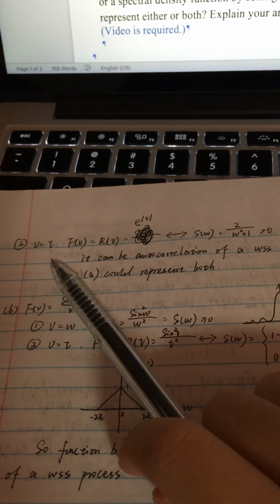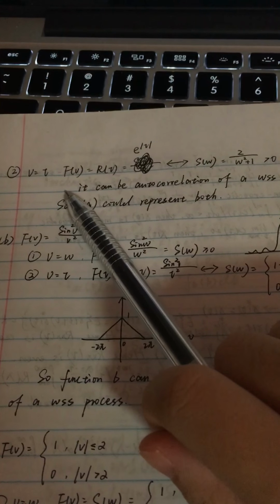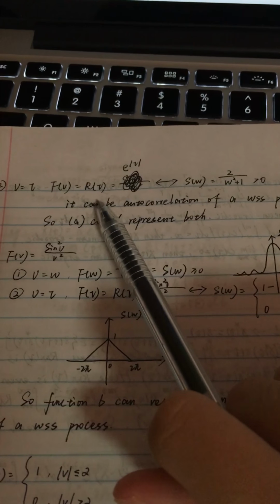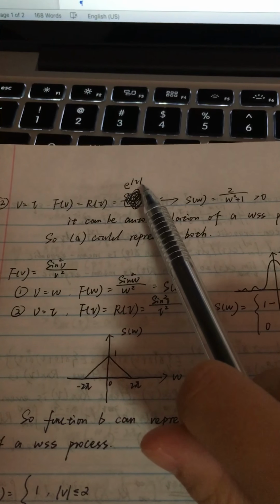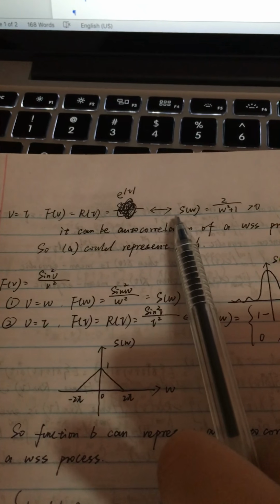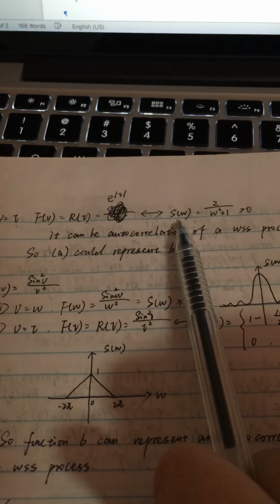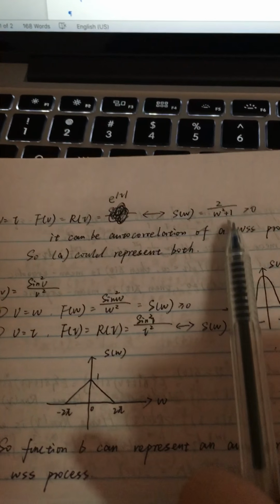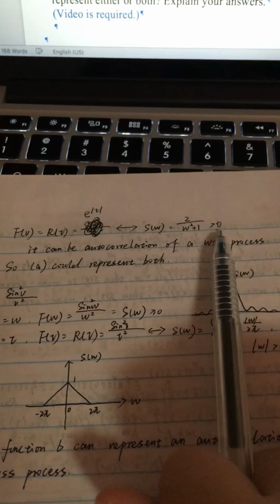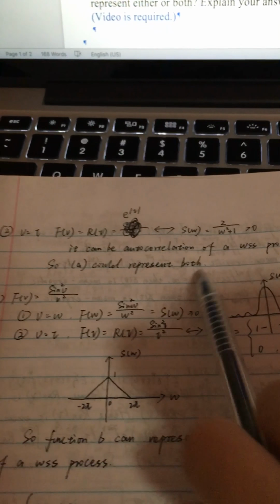Second, if v equals tau, f of v equals R of tau equals e to the minus absolute tau. The Fourier transform of it is S of omega, which is equal to 2 over omega squared plus 1, is greater than 0, so it can be autocorrelation of a WSS process. So A could represent both.